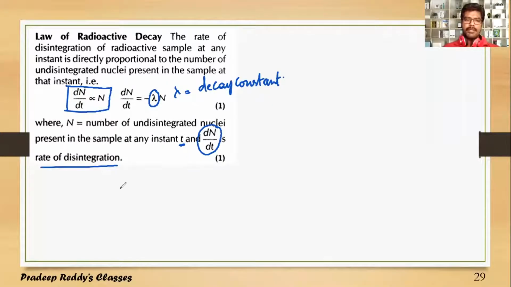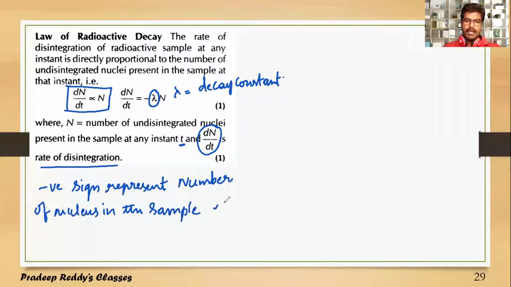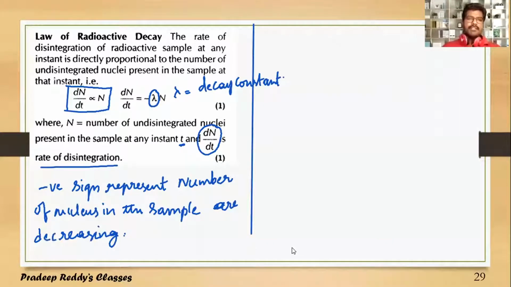And this negative sign represents that the number of nuclei in the sample are decreasing. The number of nuclei in the sample are undergoing decrease. So this is called the law of radioactive disintegration.